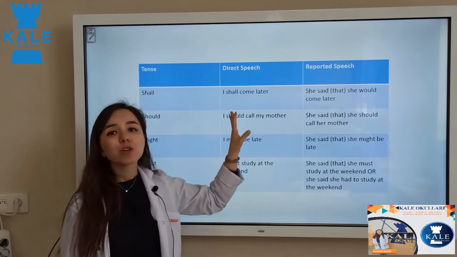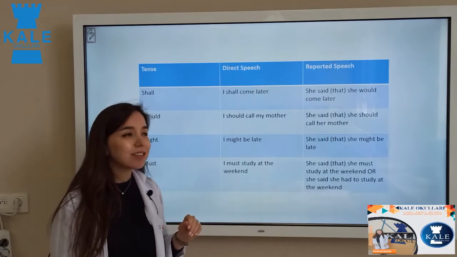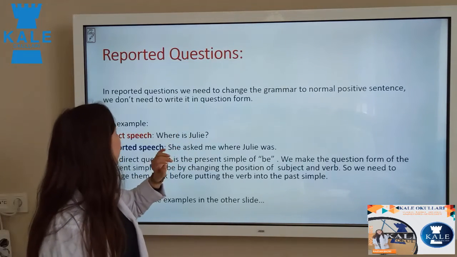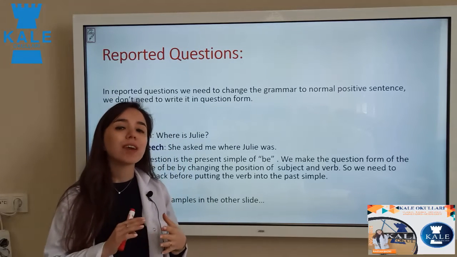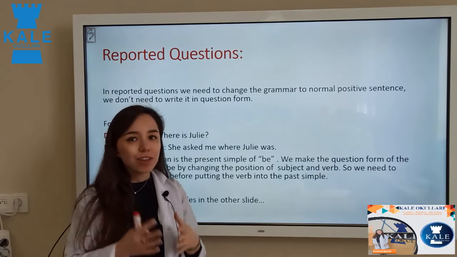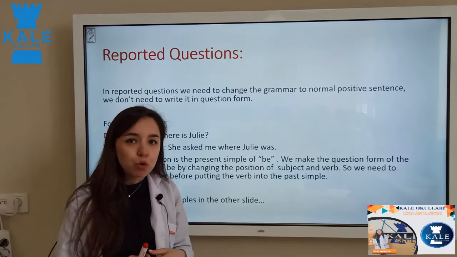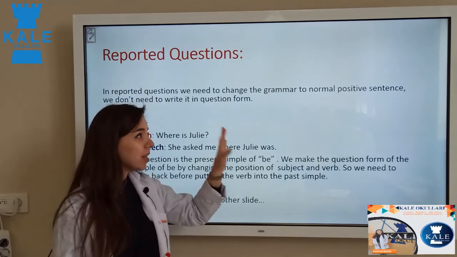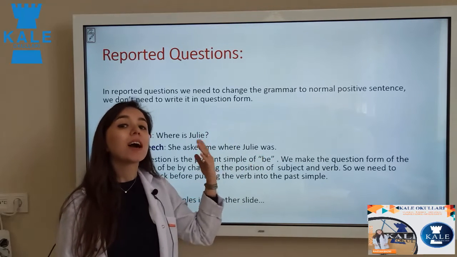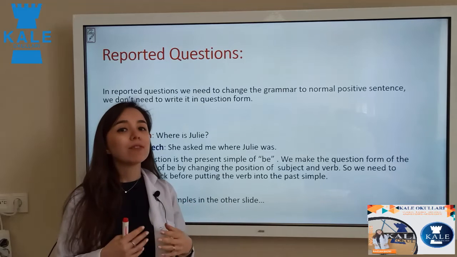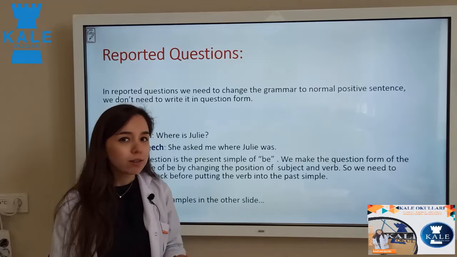But I'm not going to talk about these tenses now. We will talk about them later. We also have reported questions, reported orders, and reported requests, but because in your book they are not going to talk about them now, I just want to skip this part and continue from your book, because you know that we have to finish it. Our book is more important for us.